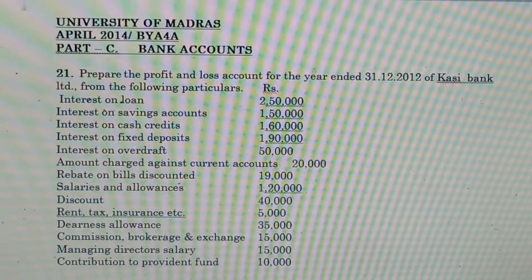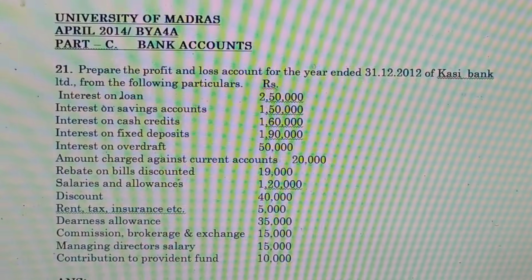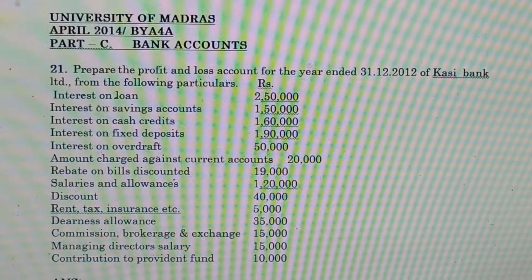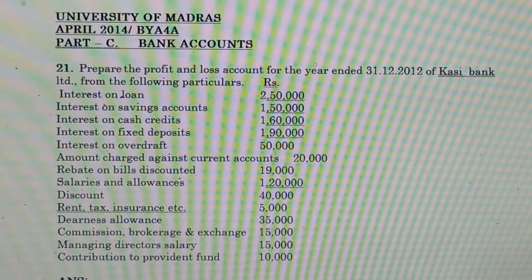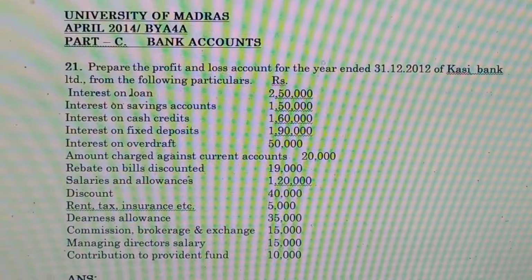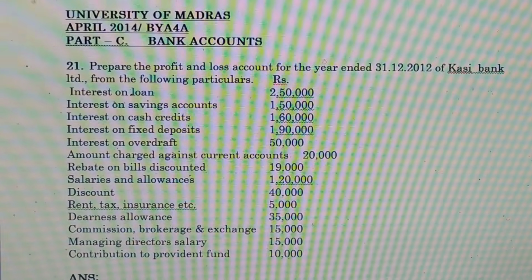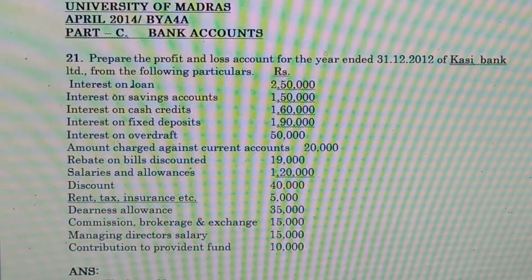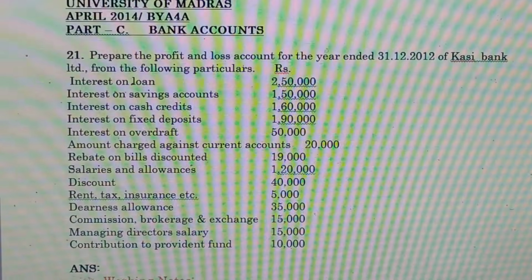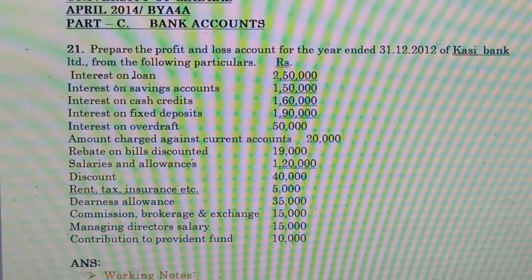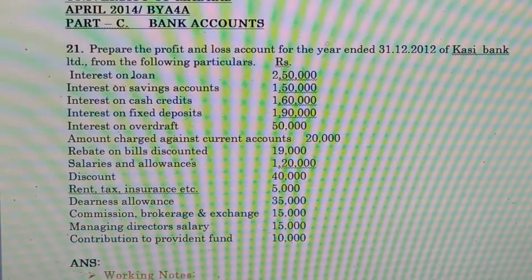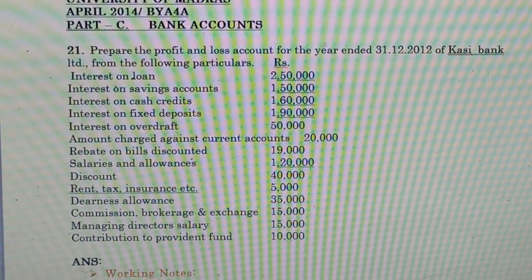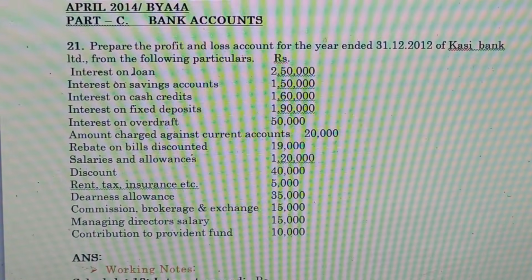Prepare the profit and loss account for the year ended 31/12/2012 of Kasi Bank Limited from the following particulars. Interest on loan rupees 2,50,000. Interest on savings accounts rupees 1,50,000. Interest on cash credits rupees 1,60,000. Interest on fixed deposits rupees 1,90,000. Interest on overdraft rupees 50,000. Amount charged against current accounts rupees 20,000.